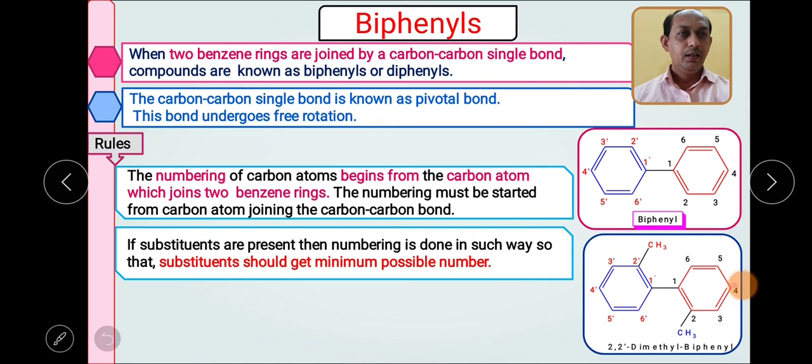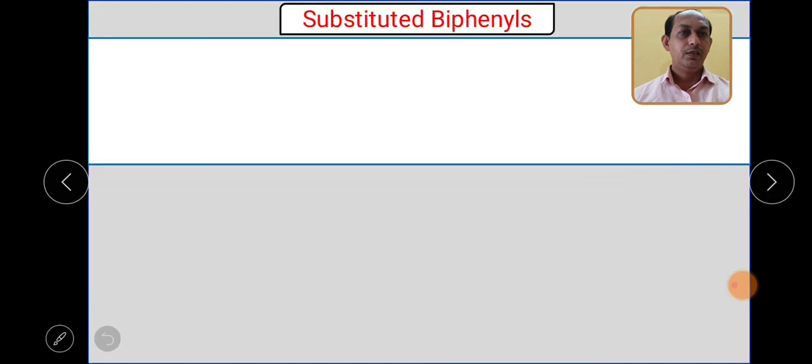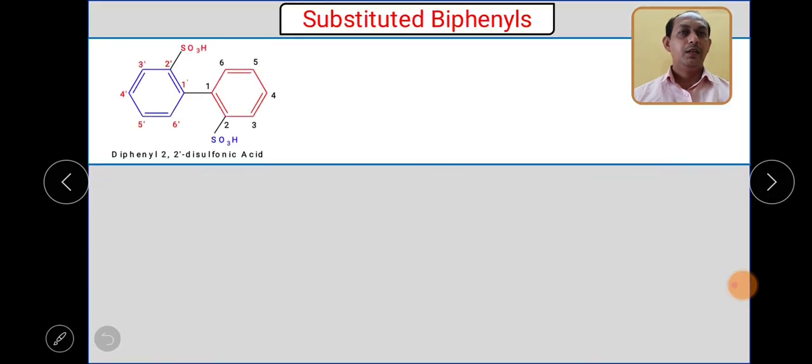If we had started the other way, this carbon would get number 6, which is higher. So the substituent should get the minimum number.